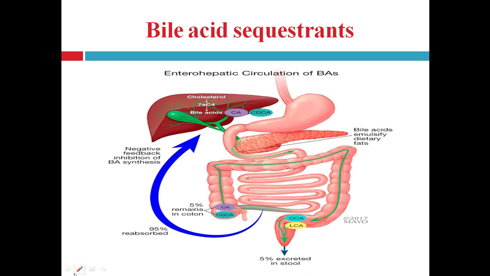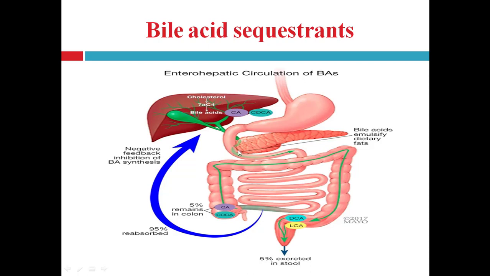So see here, the enterohepatic circulation of bile acid is given, right? Bile acid is secreted into the small intestine.